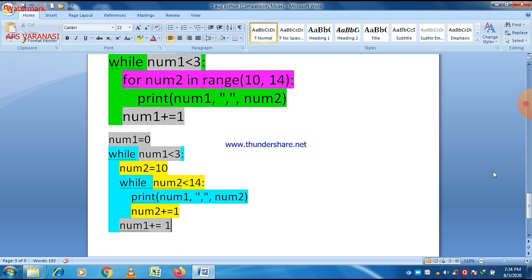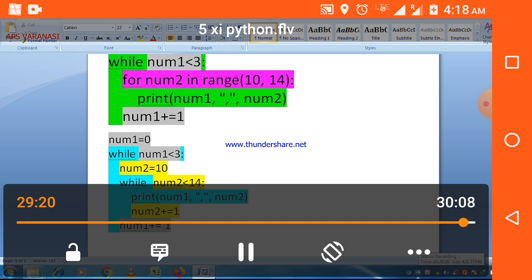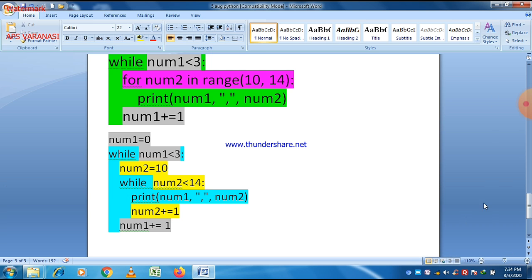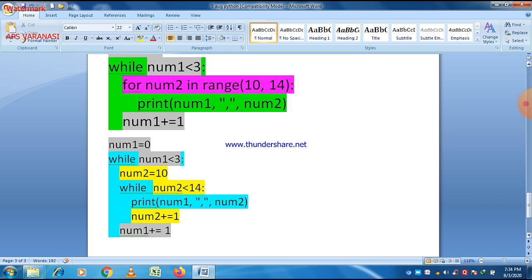So this is the concept of a nested loop here, and also a conversion of one loop to another loop. Always remember that when you convert one loop into another loop, the concept is very simple. First of all, mention the initial condition, initialization, then the checking condition using a while loop, and then increment or decrement.